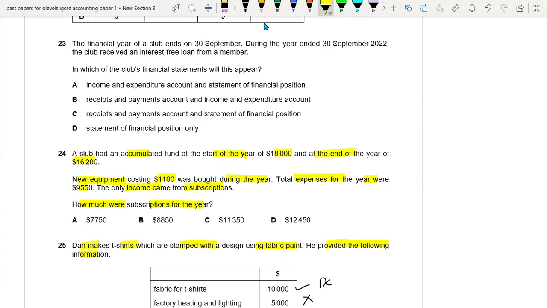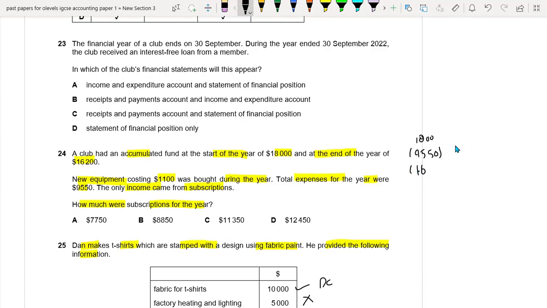So for this, first of all, the accumulated fund at the start of the year is 18,000. And total expenses, so we have to deduct the total expenses from here. And at the end of the year, our accumulated fund is 16,200, so we have to deduct it also. Whatever answer we get will be the subscription income.